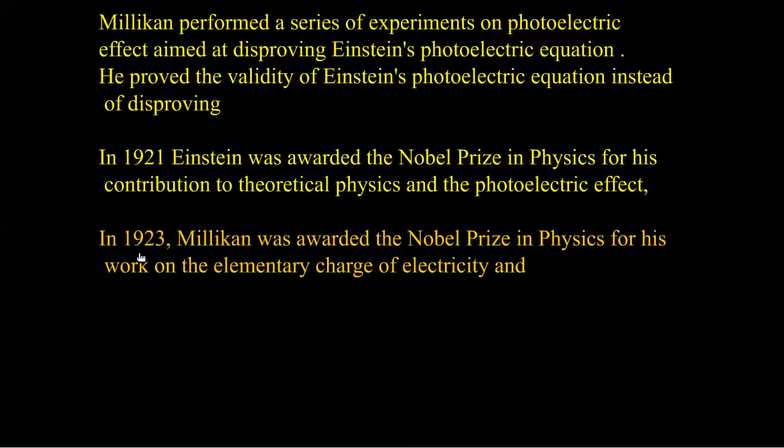Also in 1923, Millikan was awarded the Nobel Prize in Physics for his work on the elementary charge of electricity and on the photoelectric effect. Look here, on the photoelectric effect, Millikan was awarded the Nobel Prize, Einstein was awarded the Nobel Prize, and even Hertz was awarded the Nobel Prize.